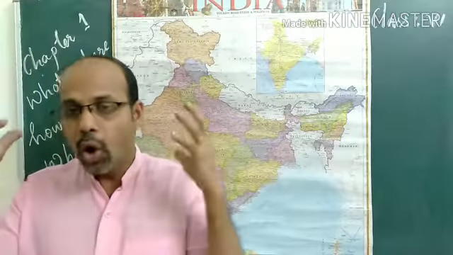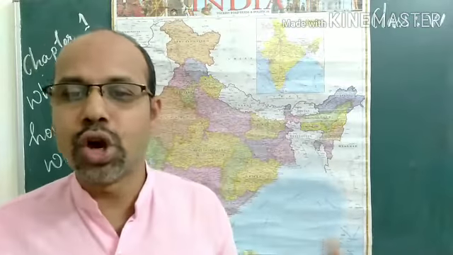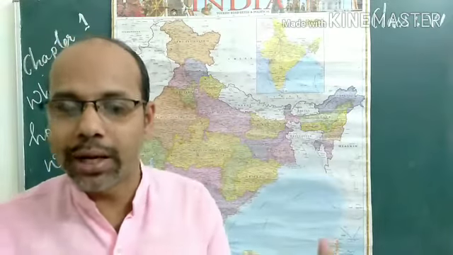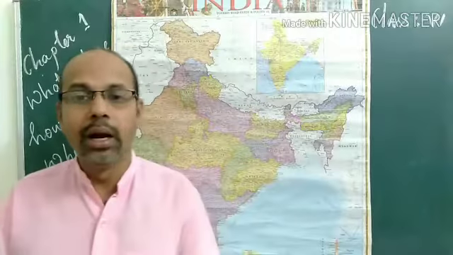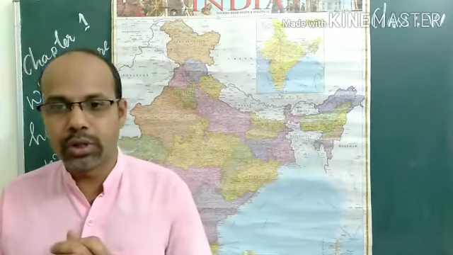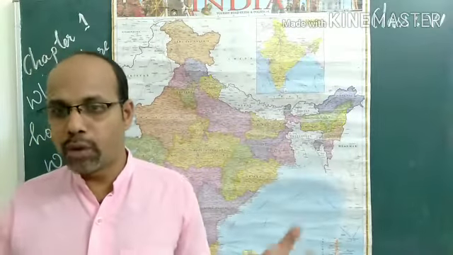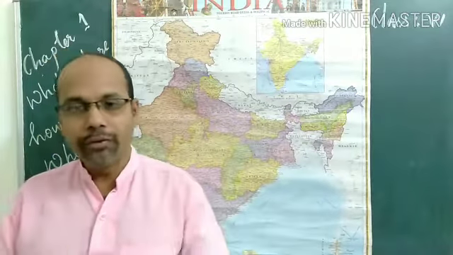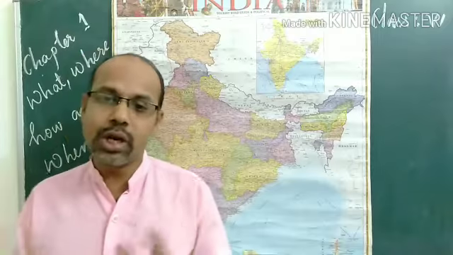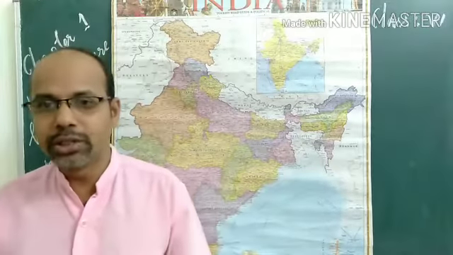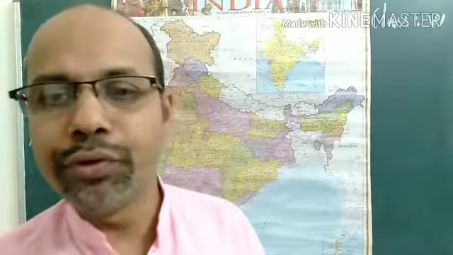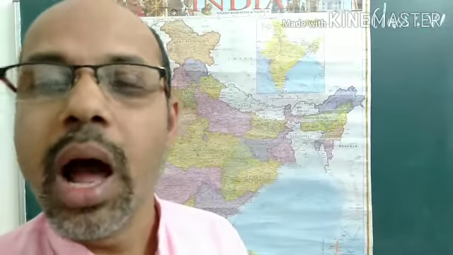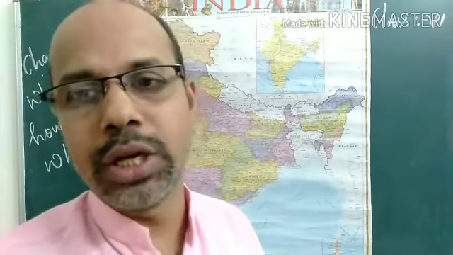Gatherers means they only gathered fruits, vegetables, roots or whatever forest products were available. They did not grow crops. They only collected from the surrounding forest, where they mostly lived.